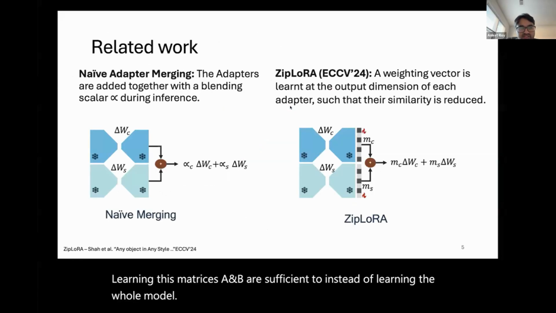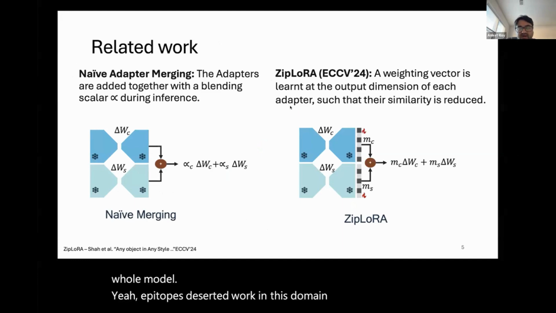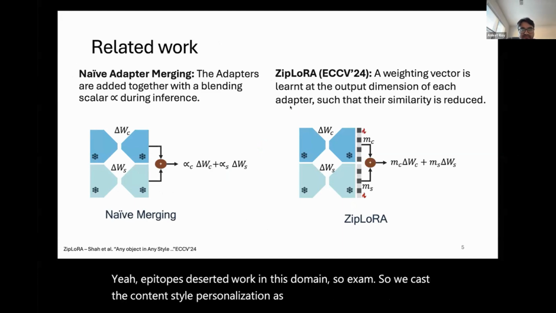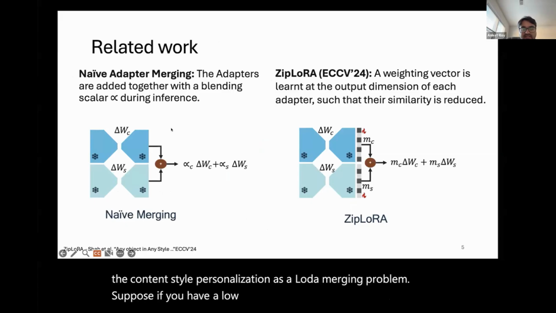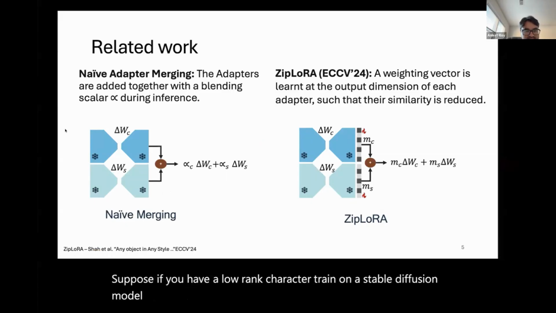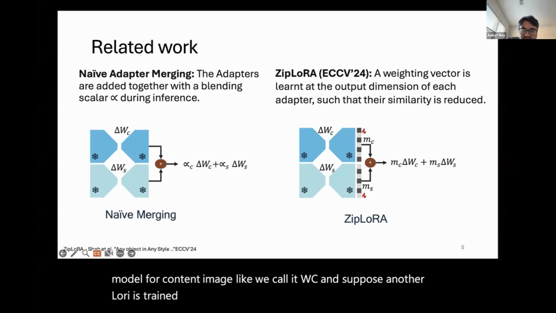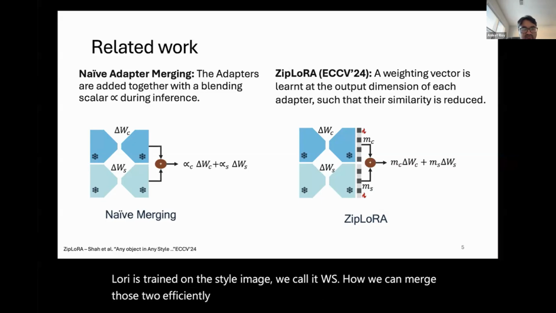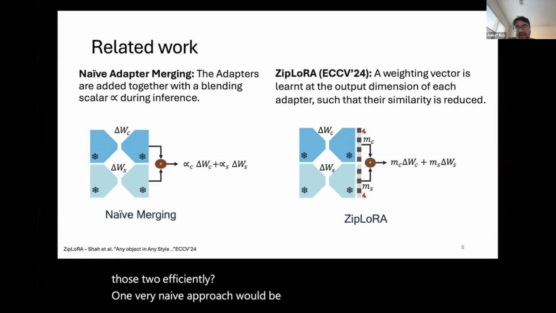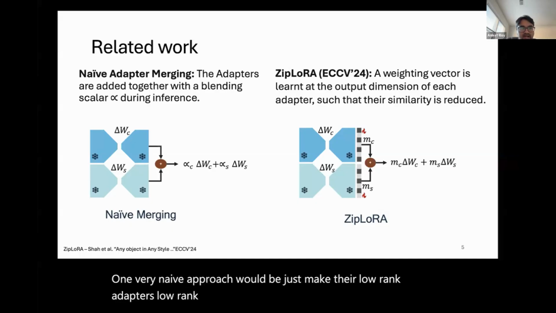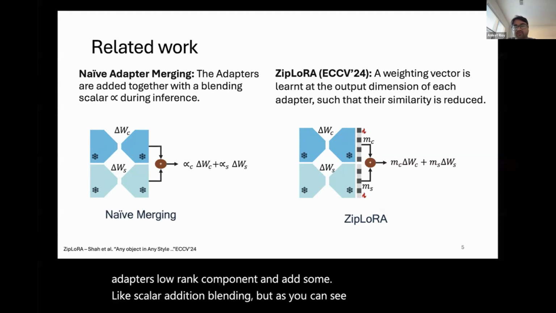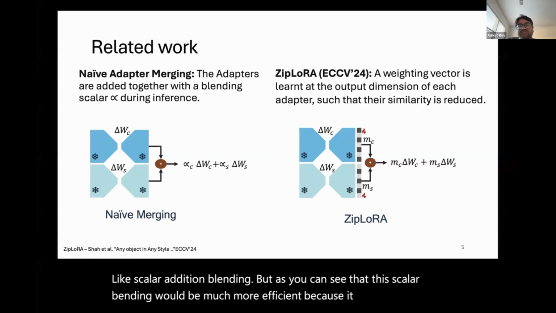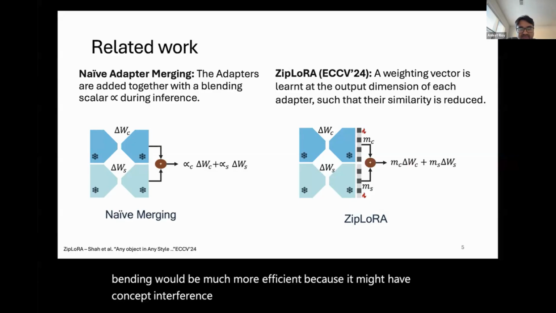A bit of related work in this domain. We cast content style personalization as a LoRA merging problem. Suppose you have a low rank adapter trained on a stable diffusion model for a content image, we call it WC, and another LoRA trained on the style image, we call it WS. How can we merge those two efficiently? One very naive approach would be to take their low rank components and do some scalar addition blending. But this scalar blending would not be efficient because it might have concept interference and concept mismatch, this kind of stuff.